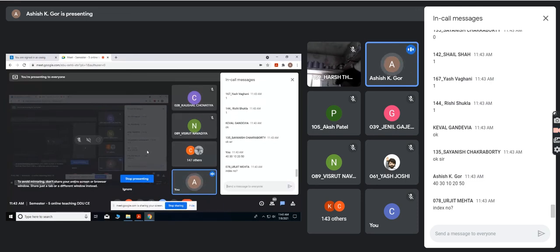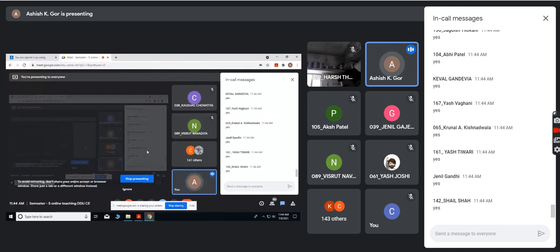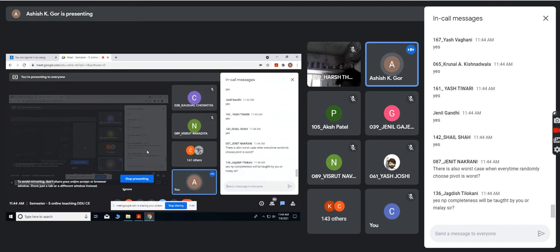Is this clear? The index number in a sorted array is known as the rank. So the rank of 10 is 1, the rank of 20 is 2, the rank of 30 is 3, the rank of 40 is 4, and the rank of 50 is 5. Clear, everybody? Okay, this will be useful for analysis. In the next lecture, we will show in detail that the expected running time is n log n. So remember this strategy for a Las Vegas algorithm: running time is itself a random variable, and we will see that the expected running time is upper bounded by some quantity. Here it is n log n.